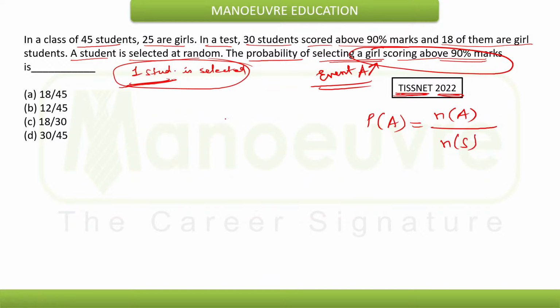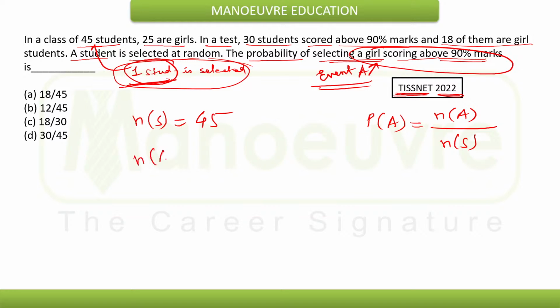So how many are the possible outcomes? Let's decide that first. One student is being selected out of 45. So total possible outcomes will be 45. This can be done in 45 ways.